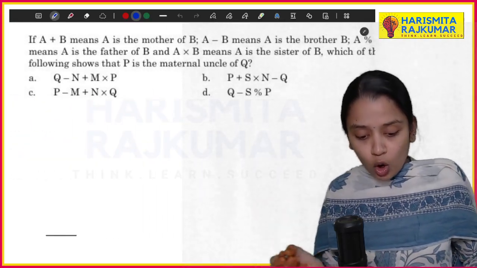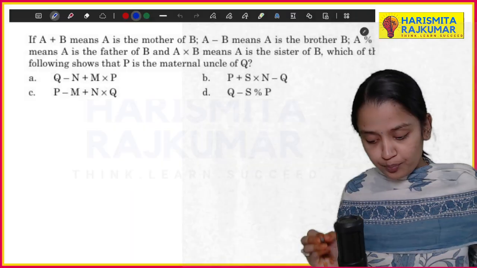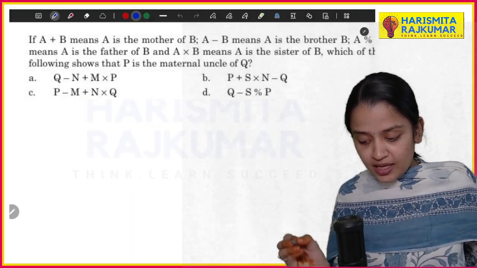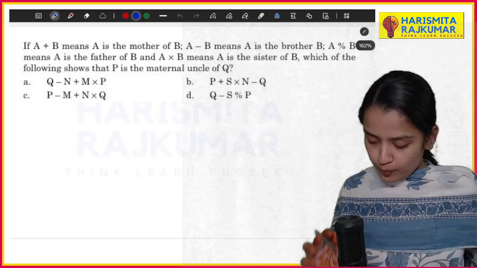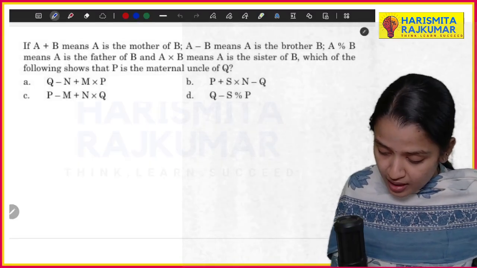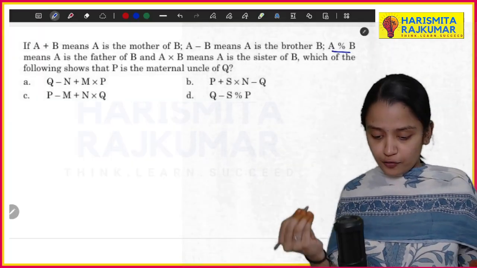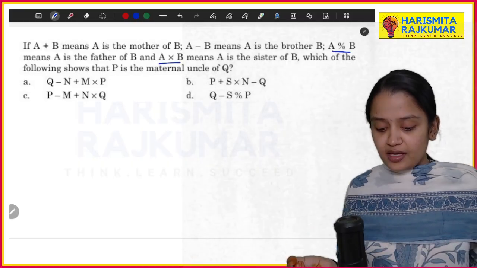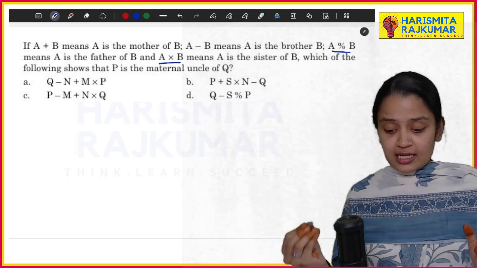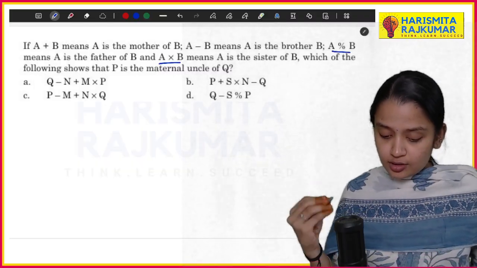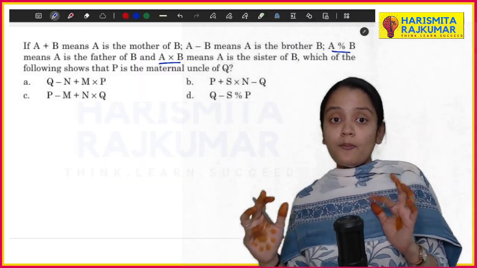So here, what the question is: A plus B means A is mother of B. A minus B means A is brother of B. Okay. A percentage B means A is father of B. A multiply B means A is sister of B. Which of the following is P is maternal uncle of Q?